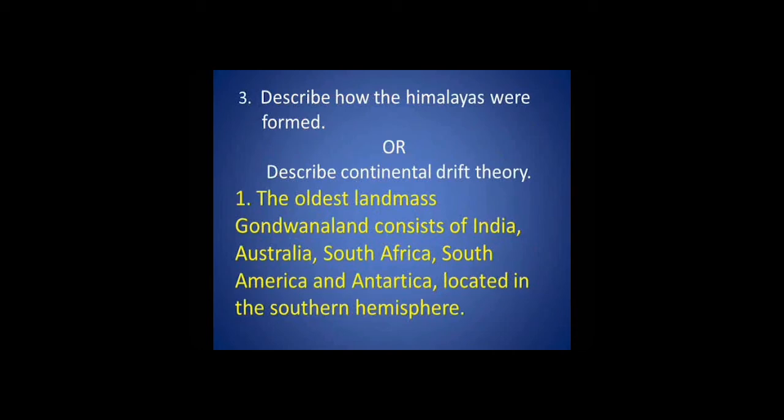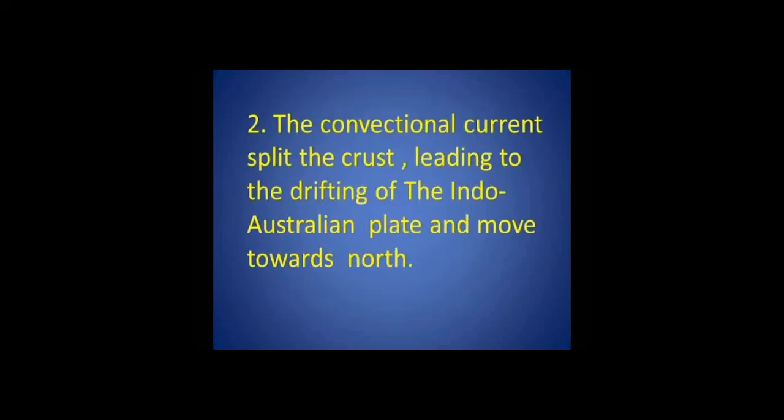The next question: describe how the Himalayas were formed, or describe the continental drift theory. The answer, first point: the oldest landmass Gondwanaland, consisting of India, Australia, South Africa, South America and Antarctica, was located in the southern hemisphere.